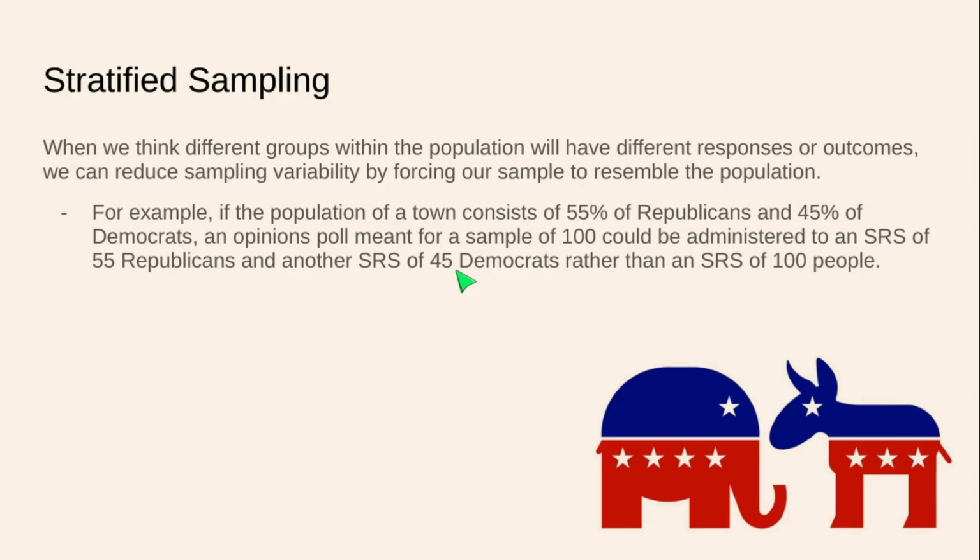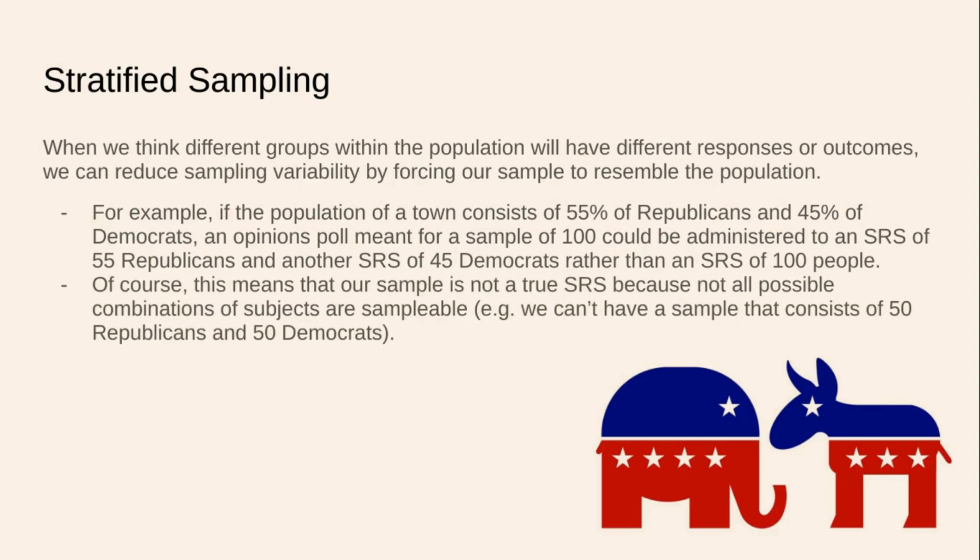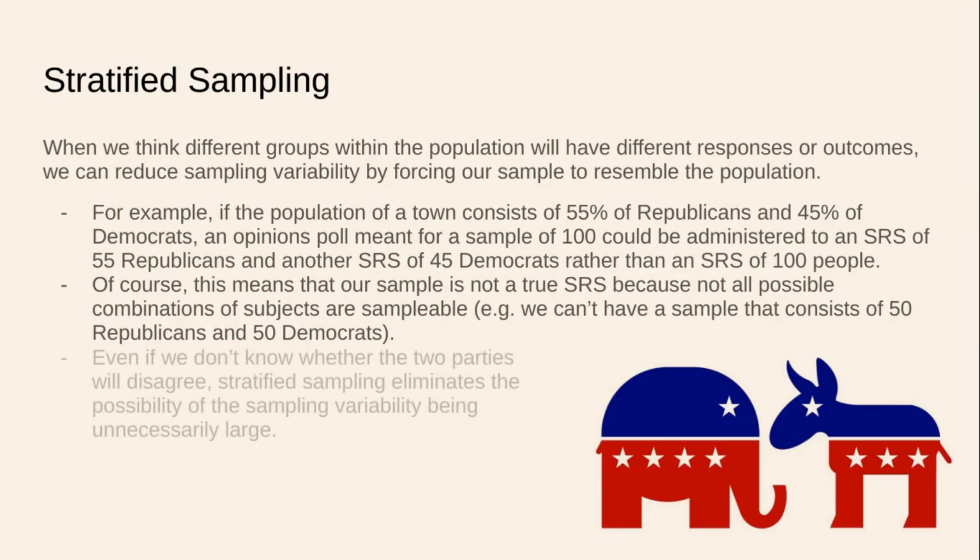Now, why isn't this a simple random sample? Well, this means our sample is not a true simple random sample because not all possible combinations of subjects are sampleable, if that is in fact a word. In other words, we can't have a sample that consists of 50 Republicans and 50 Democrats if we are forcing our sample to consist of 55 Republicans and 45 Democrats in accordance with the distribution of the population along the two major parties. Okay? So this is not a true simple random sample because there are combinations of subjects that are in theory sampleable that we couldn't sample if we were using the stratifying technique.